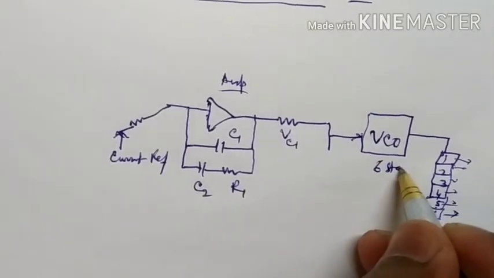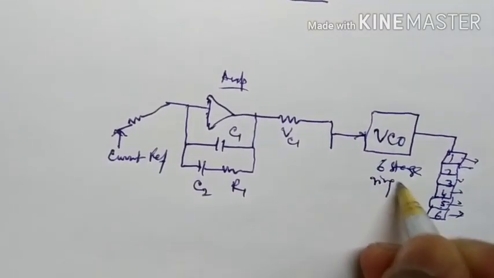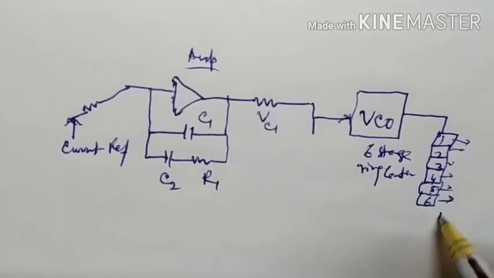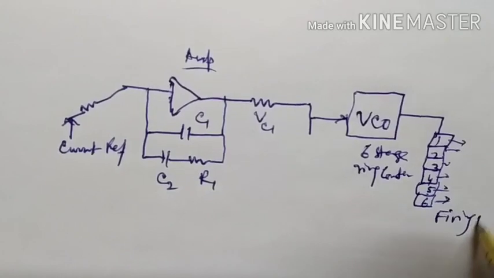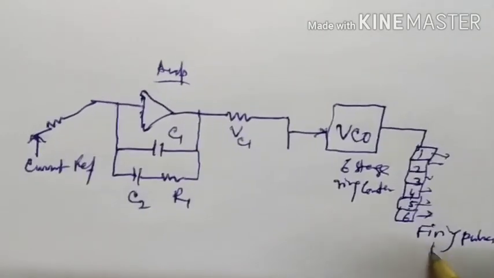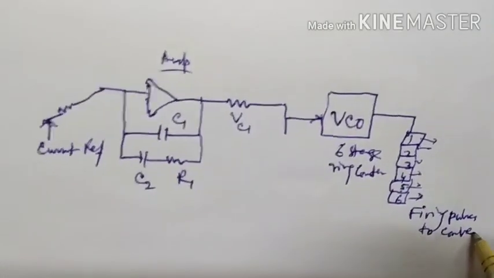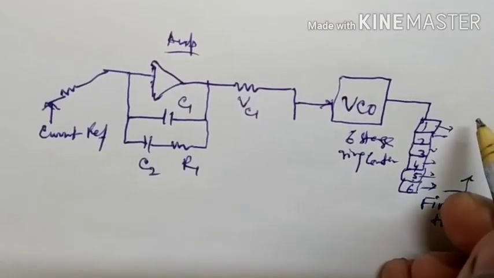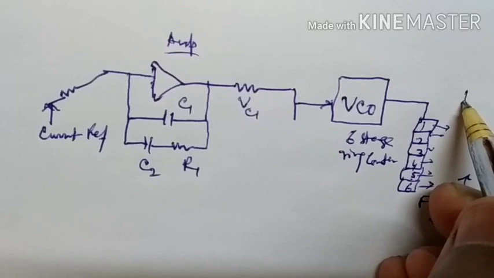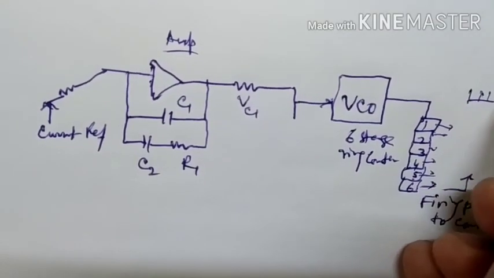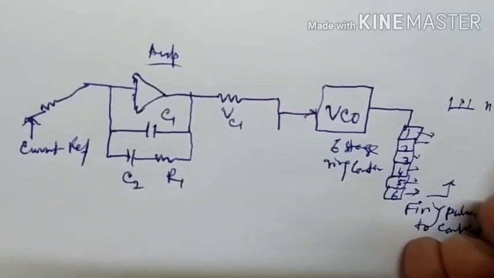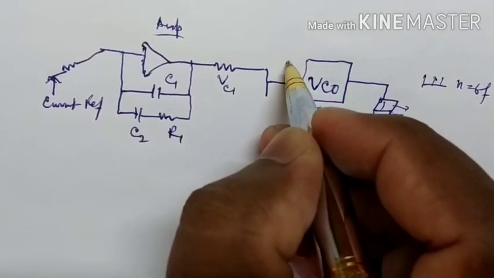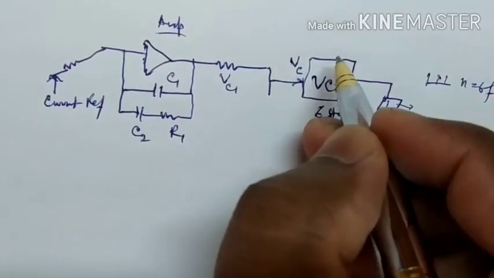So this is the firing pulses to the converter, with N equal to 6F. And this voltage is Vc.